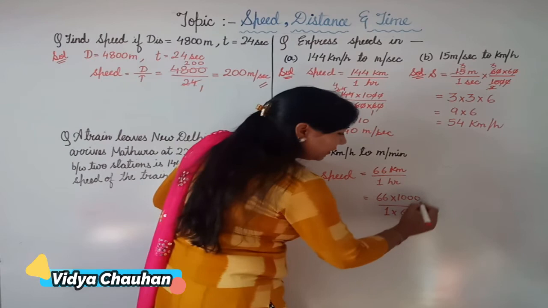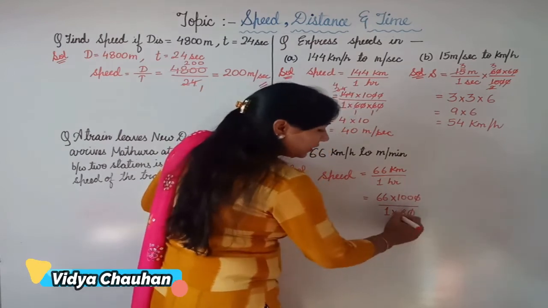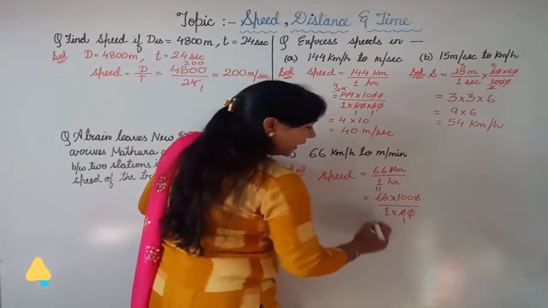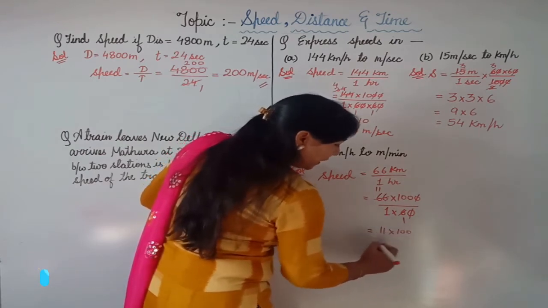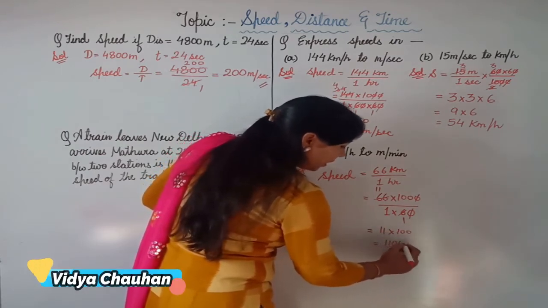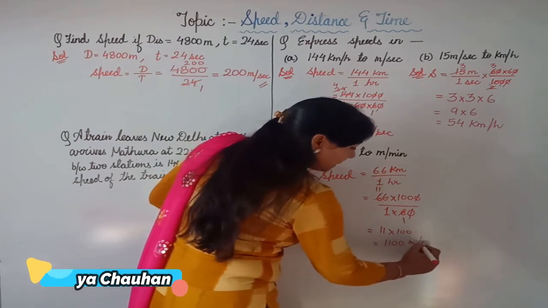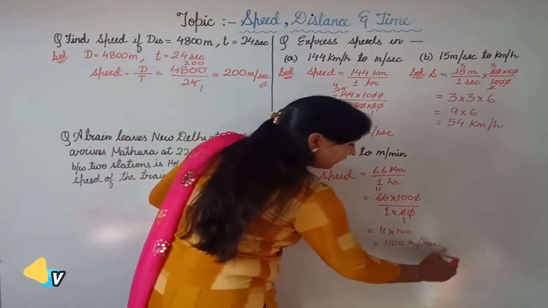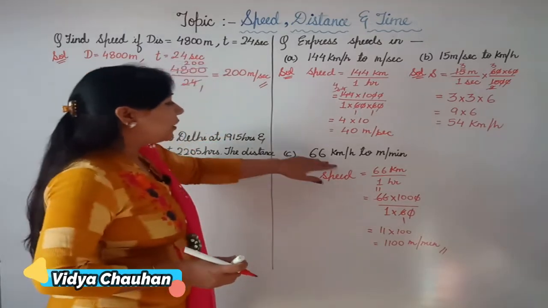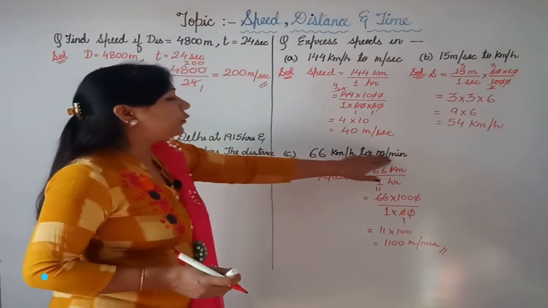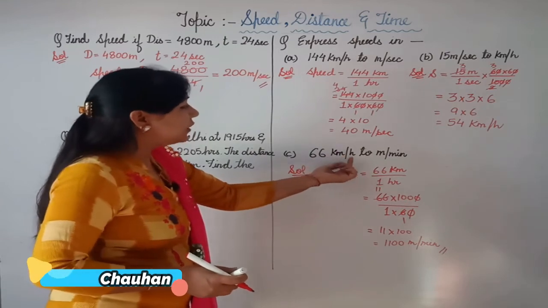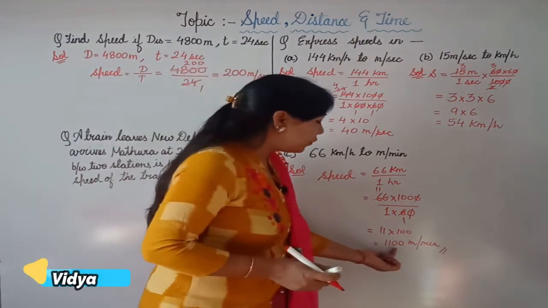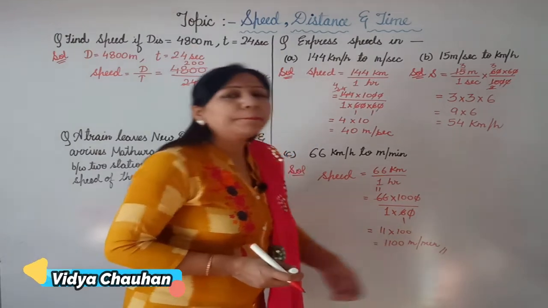Now let's simplify here. One of the zeros is cancelled here. 6 ones are 6, 11s are 66. So it is 11 multiplied by 100. So that is 1100 meter per minute. So this is your conversion part from 66 km per hour to meter per minute. Hence we can say that 66 km per hour is equal to 1100 meter per minute.